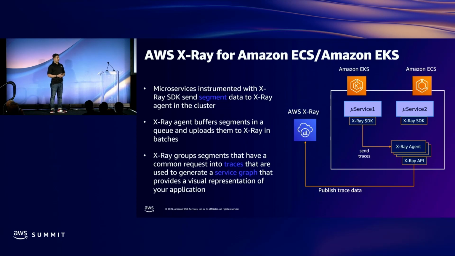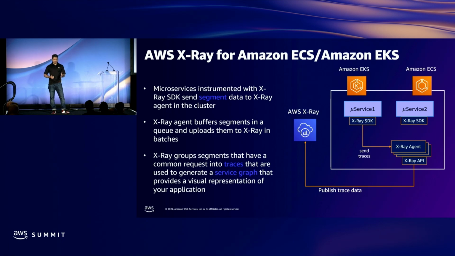So now let's talk about how X-Ray works with Amazon's container services, namely Amazon ECS and Amazon EKS. Anything with containers, generally we follow this common trend where you will have a daemon set running. A daemon set will basically be an agent or a pod running in your node, and it will collect all the data and send it out. X-Ray is no exception.